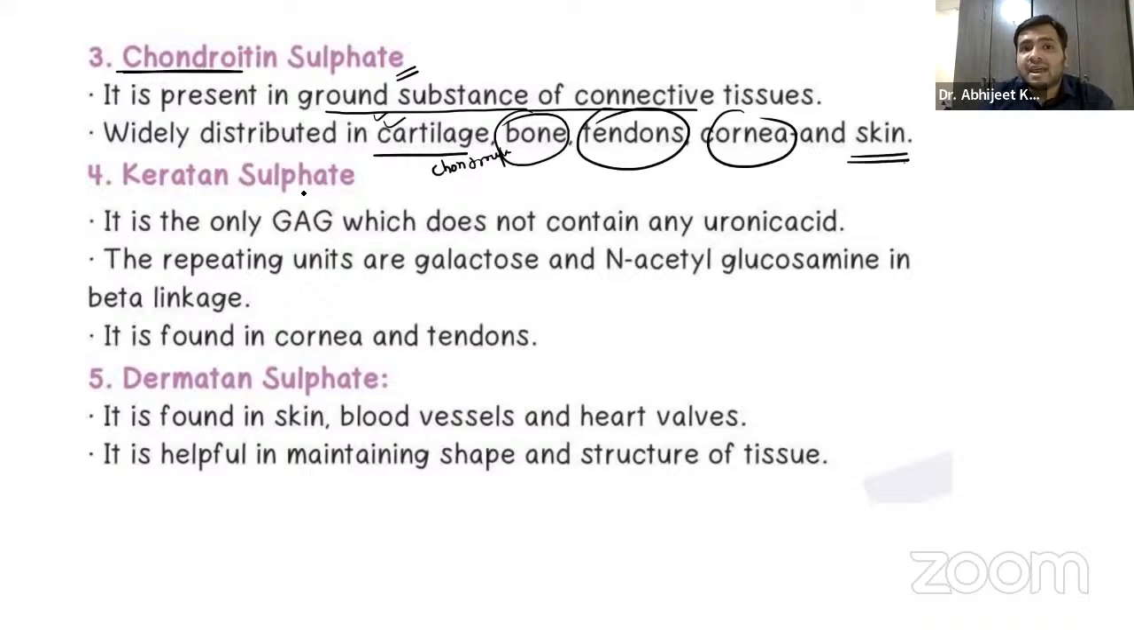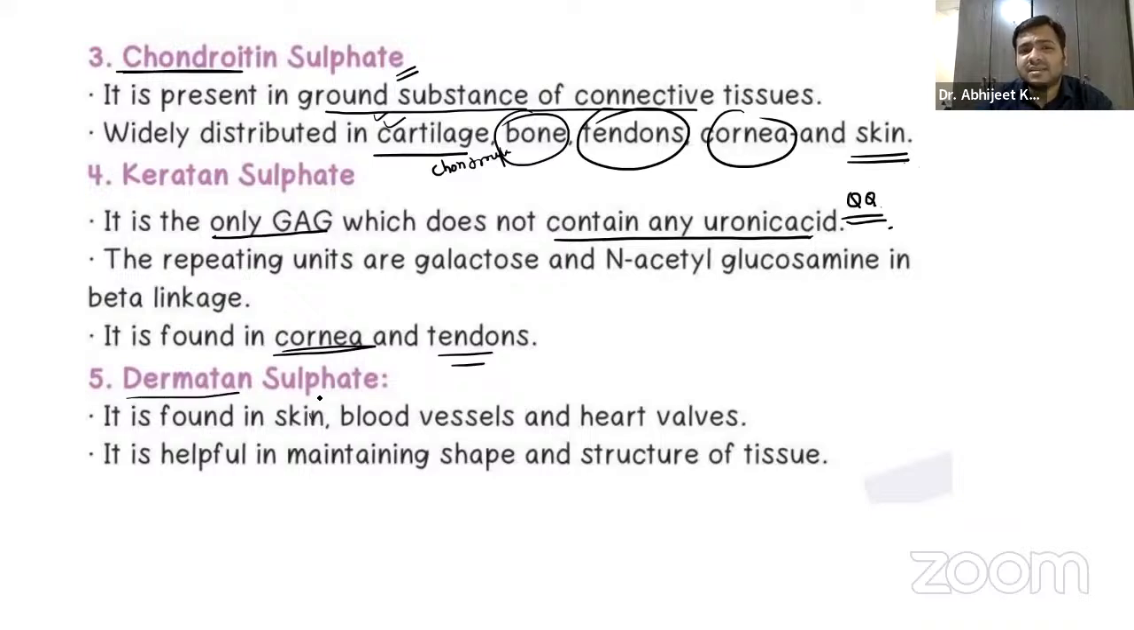Keratan sulfate, I think you remember, is the only glycosaminoglycan which does not contain any uronic acid. Again, a very important question. They will simply ask you which glycosaminoglycan does not contain any uronic acid. It is keratan sulfate. The repeating units are galactose and N-acetylglucosamine in beta linkage. Remember, keratan sulfate is found in the cornea and tendons.